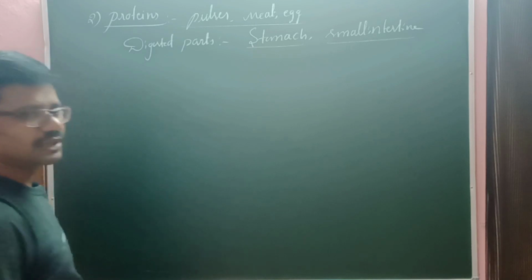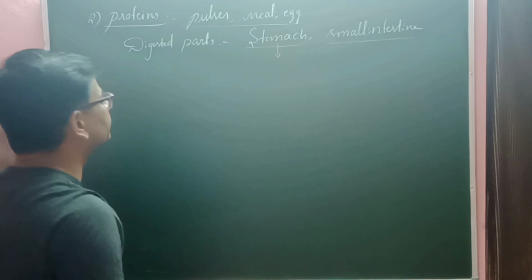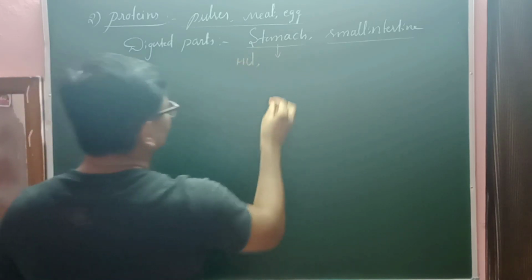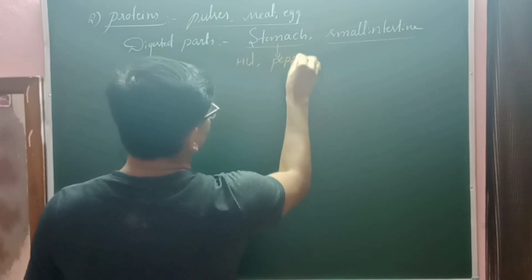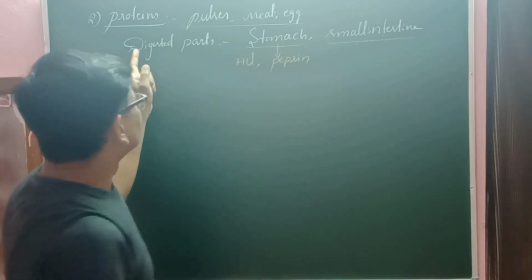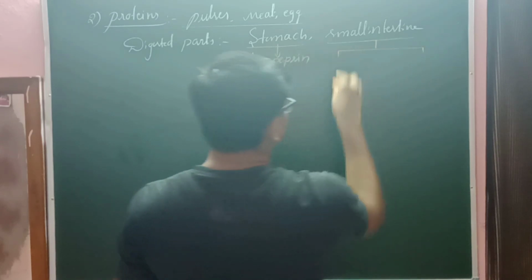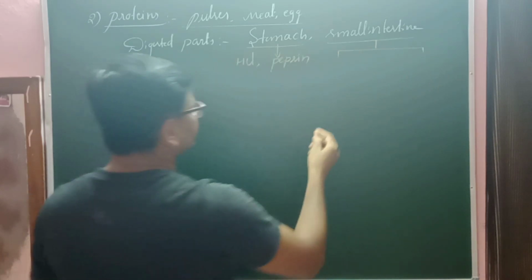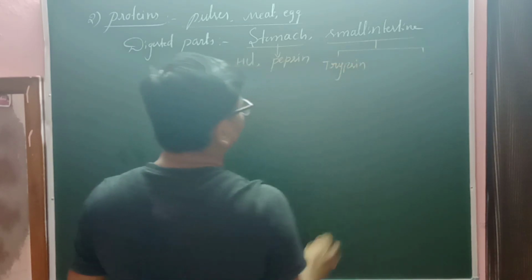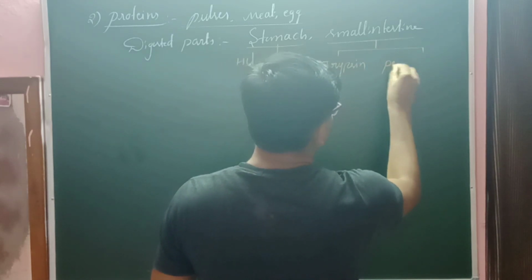In the mouth cavity there is no protein digestive enzyme, so the stomach is favorable for protein digestion because of the presence of HCl and the protein digestive enzyme pepsin. In the small intestine, protein digestion is favored due to the enzymes from the pancreas, trypsin, and the enzymes secreted from the intestinal glands, called peptidases.